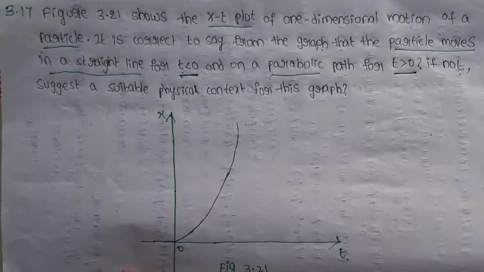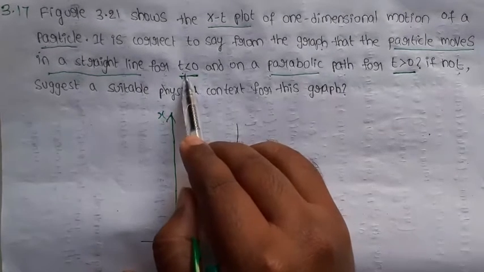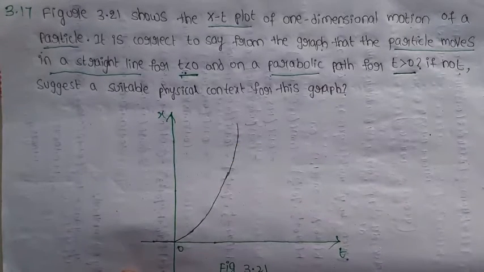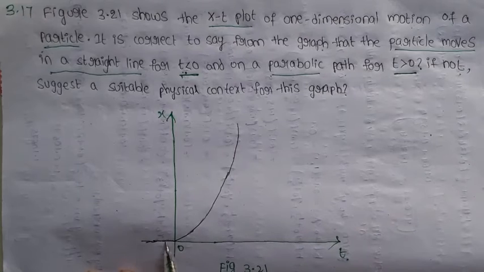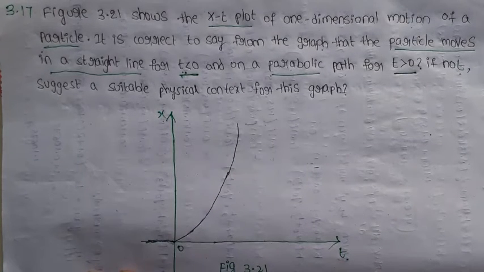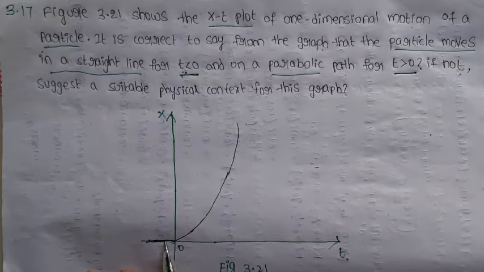This is the graph of displacement versus time. x is distance or displacement, t is time. When the particle is moving at t less than 0, observe carefully. Here time increases, but the position of the particle is constant, meaning the position does not change up to here.